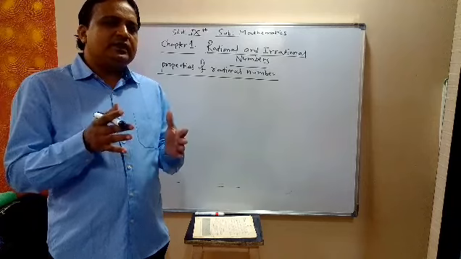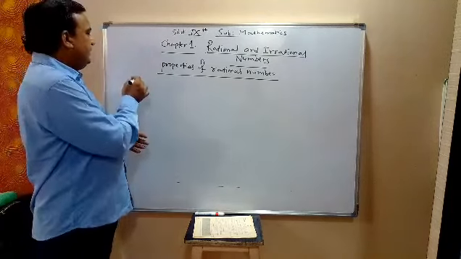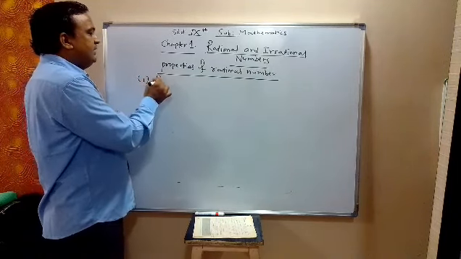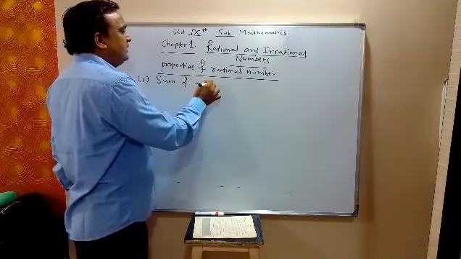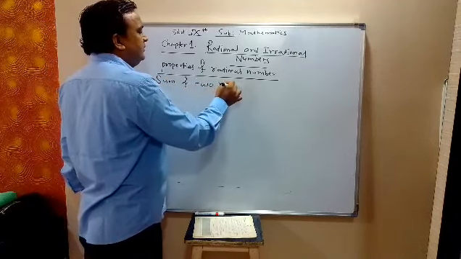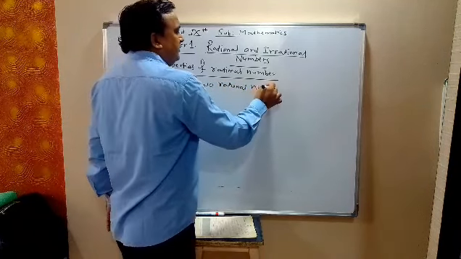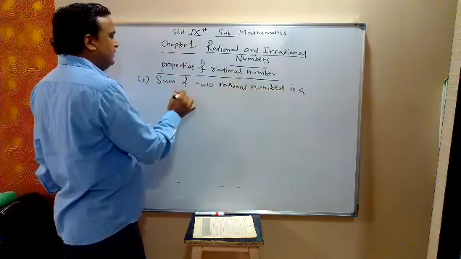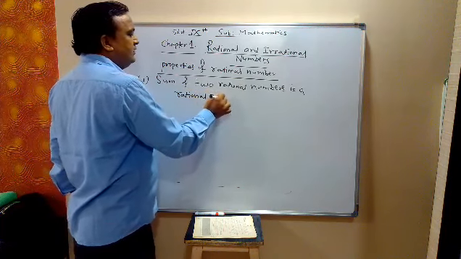So the first property is that the sum of two rational numbers is a rational number.